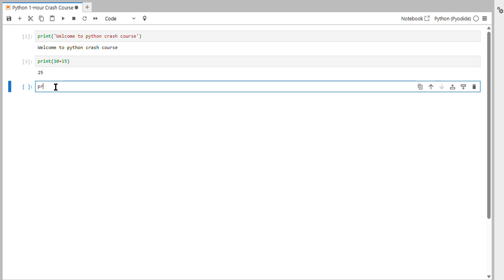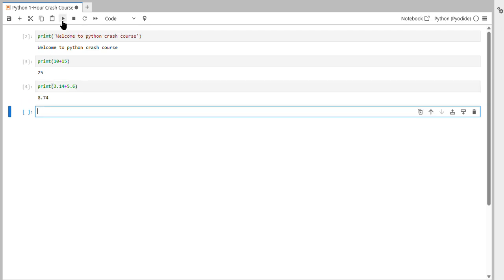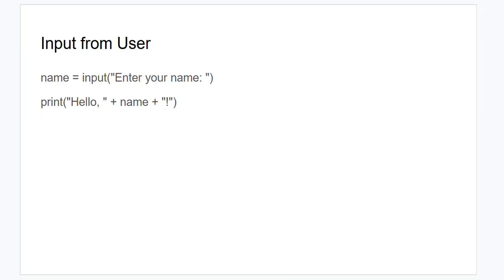In the same way, print plus 5.4, sorry, plus 6. What is the value of this? 8.74.